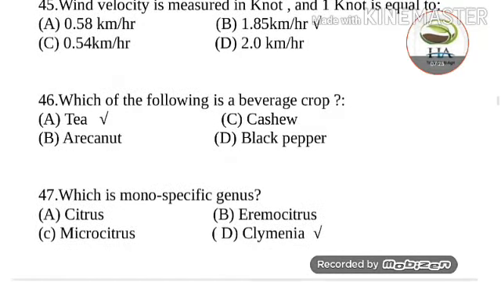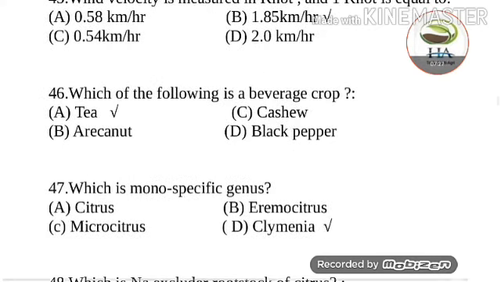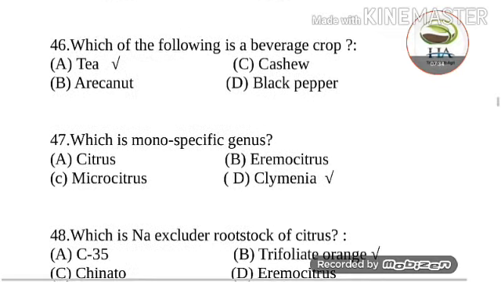Next question is, which of the following is a beverage crop? Options are tea, cashew, areca nut, and black pepper. Tea is the correct answer. Easy question.